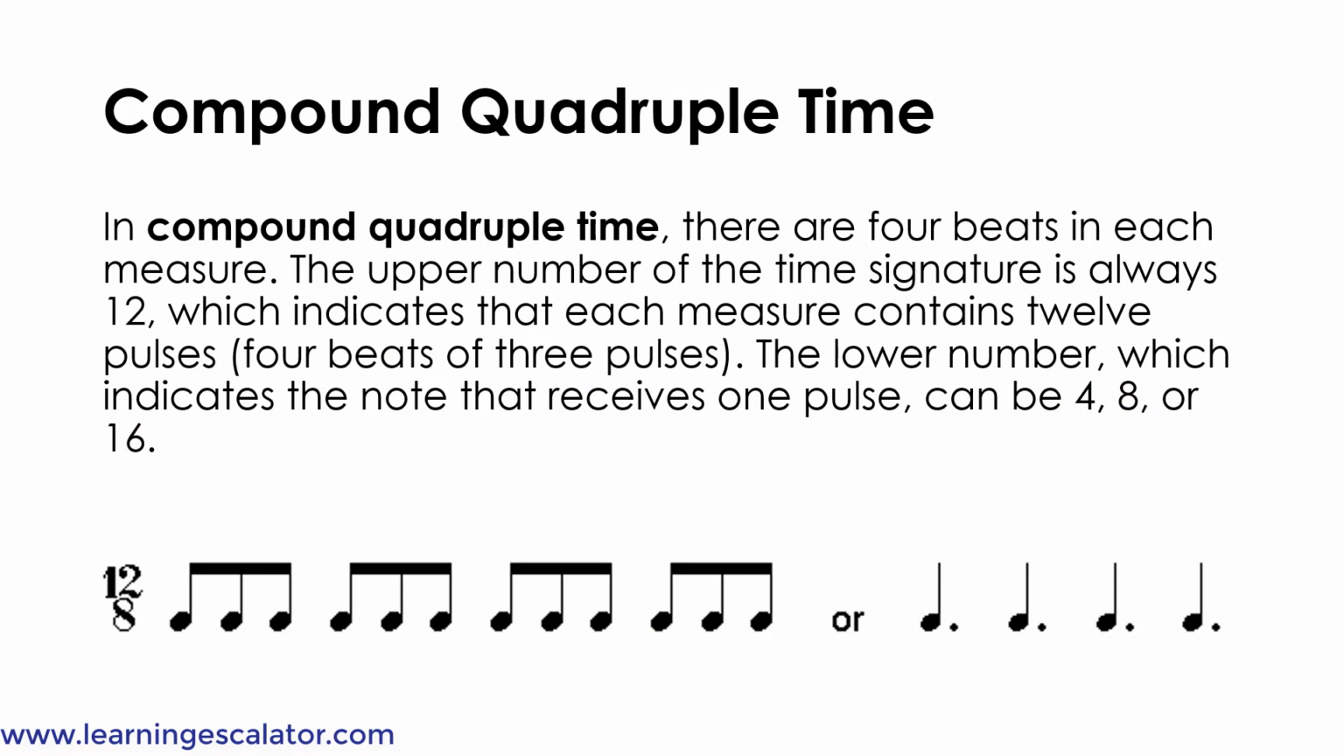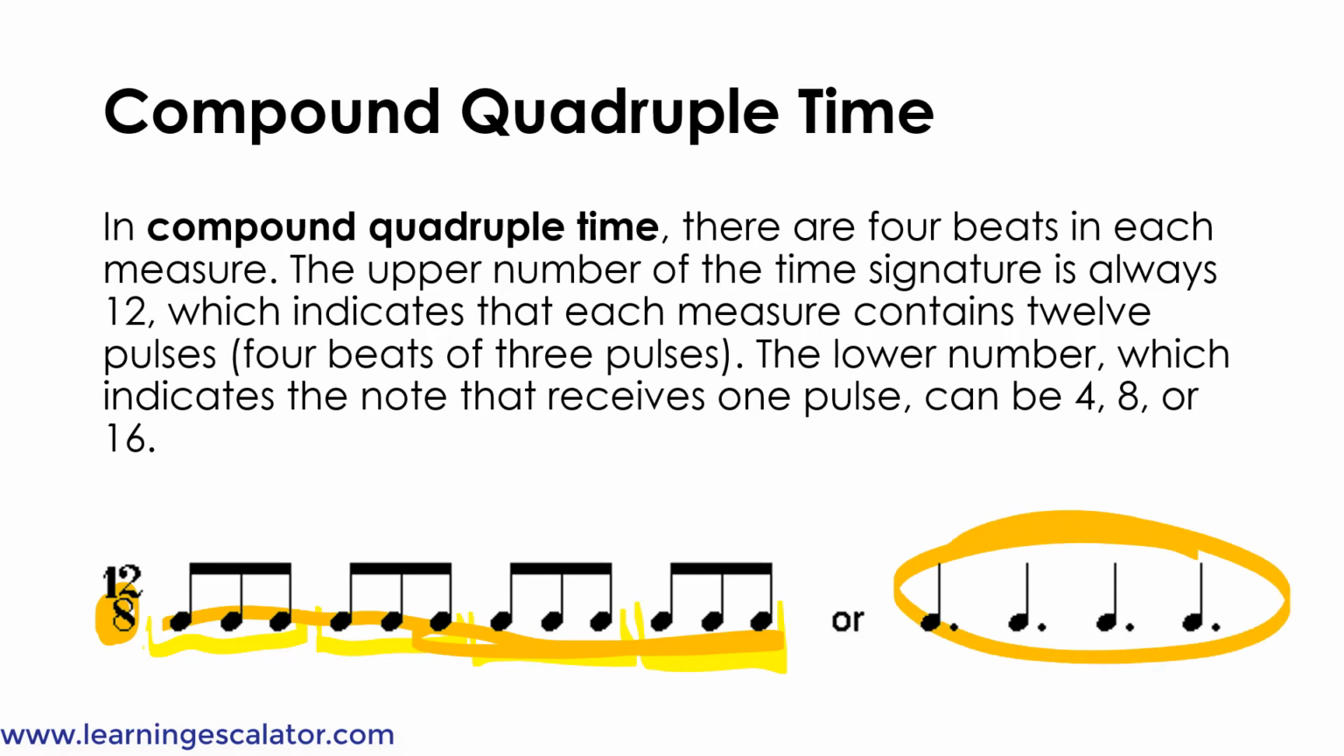Compound quadruple time. In compound quadruple time, there are 4 beats in each measure. The upper number of the time signature is always 12, which indicates that each measure contains 12 pulses. The lower number, which indicates the note that receives 1 pulse, can be 4, 8, or 16. So in this example, it's 12/8, and there are 4 beats of 3 pulses. So 1, 2, 3, 4, 5, 6, 7, 8, 9, 10, 11, 12. And the 8 at the bottom means that each of these notes is an eighth note. It can also be written as 4 dotted quarter notes.